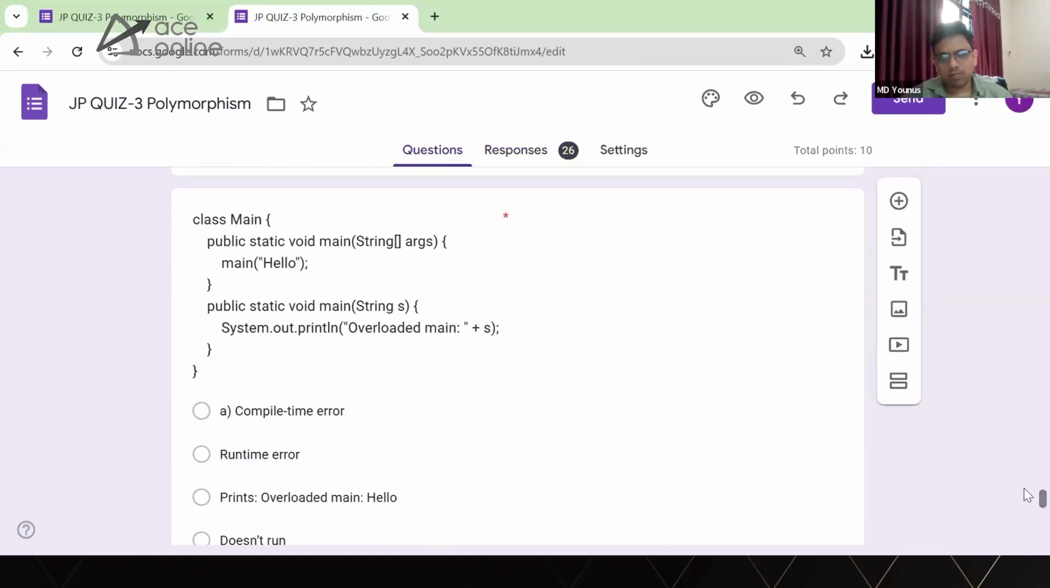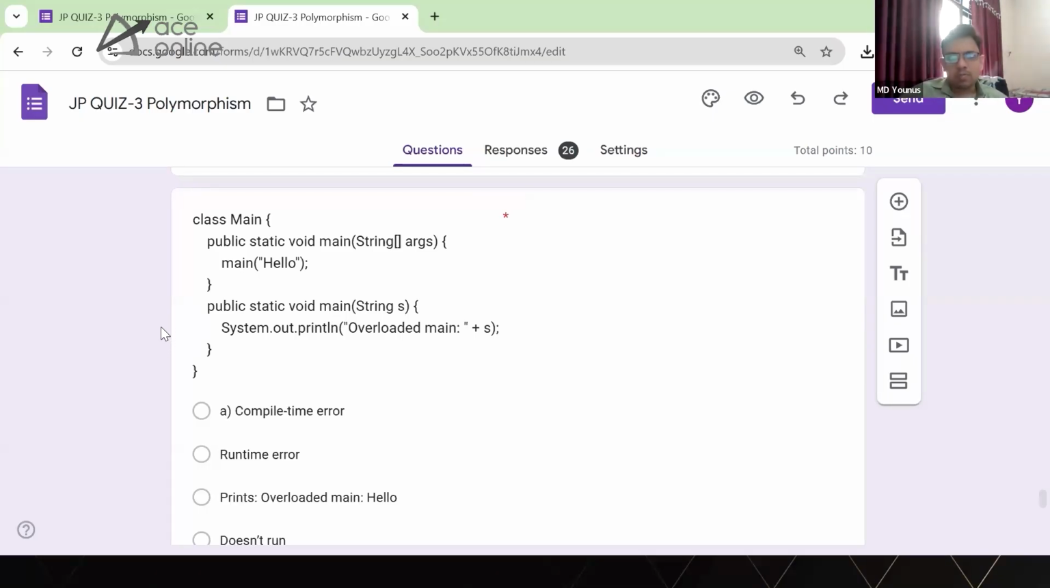And next we have main. There are two main methods, one with a String array and one with a String s, and then we have a call to the main method. The first question is, is overloading of the method possible, yes or no? And second, which main method gets called, the String array or the String variable? First of all, is main method overloading possible?